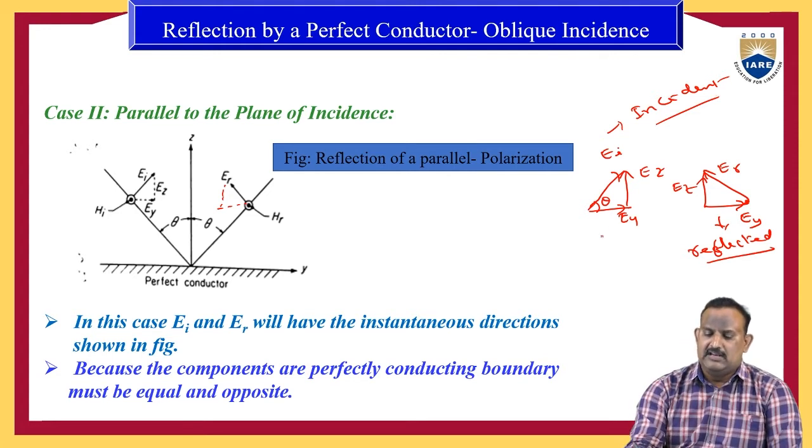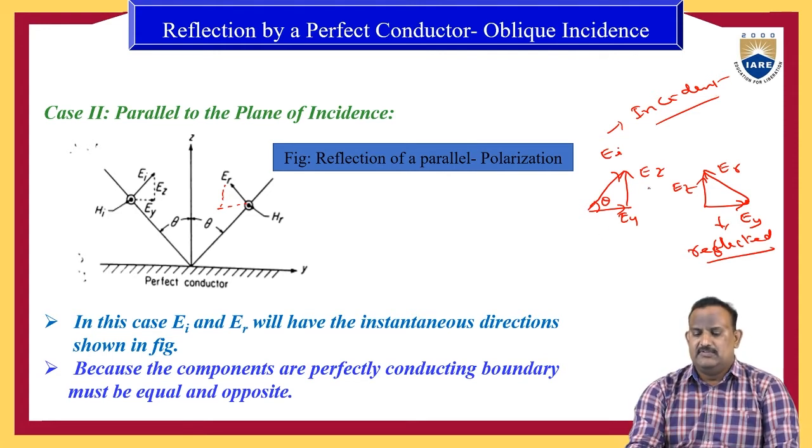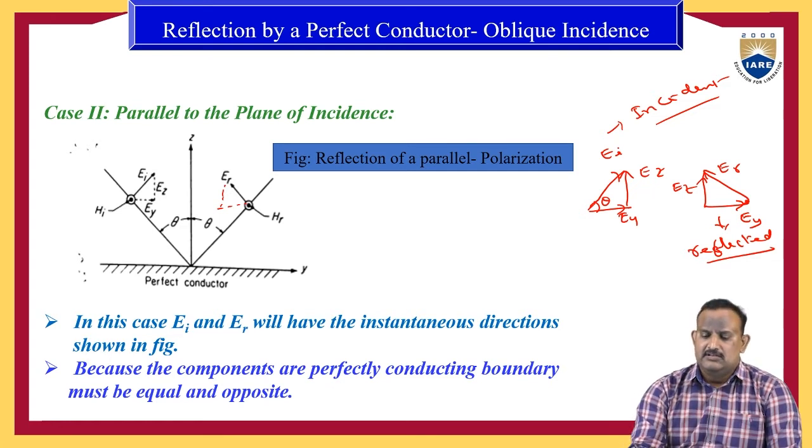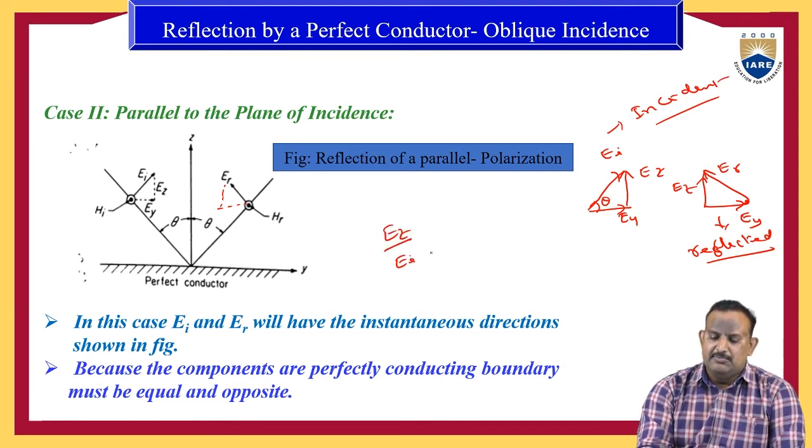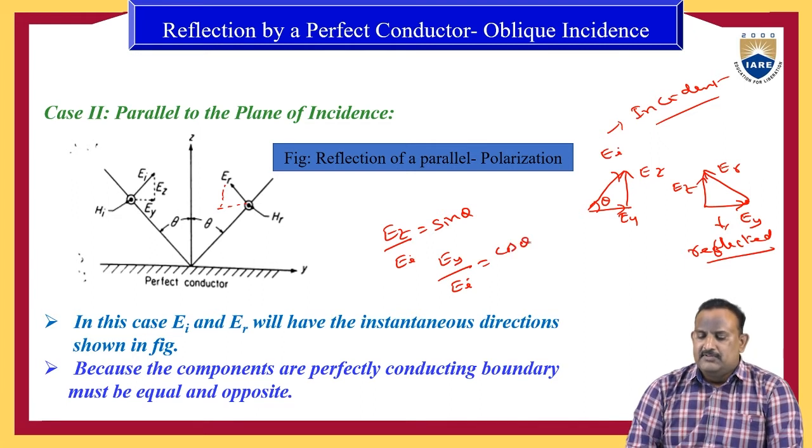Here we can write the expressions for sin theta and cos theta. Sin theta is Ez by Ei, opposite by hypotenuse, and Ey by Ei is equal to cos theta.